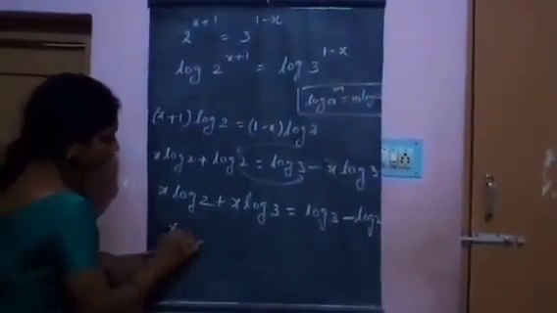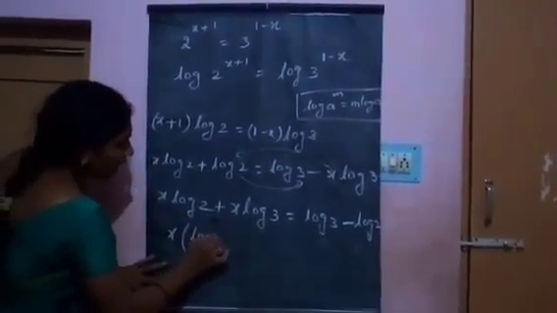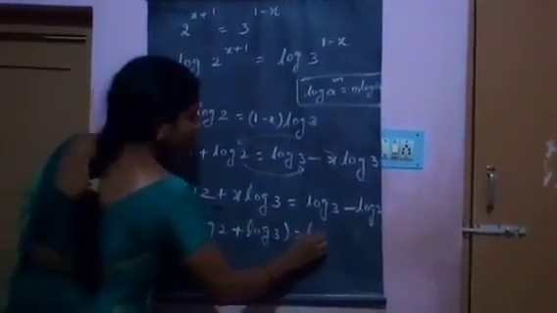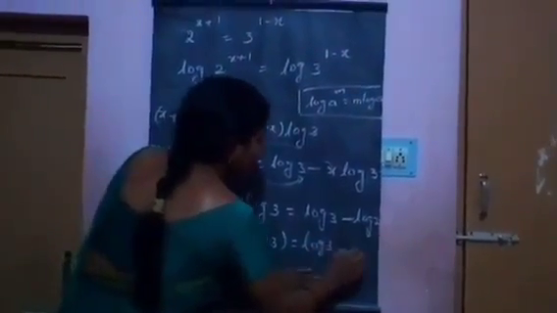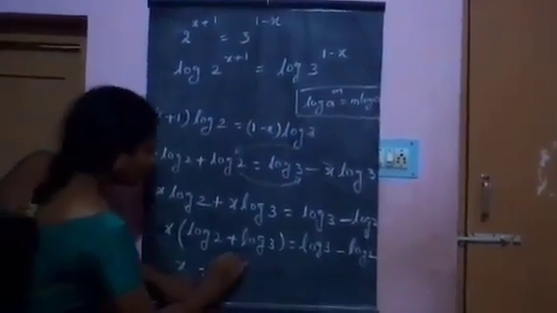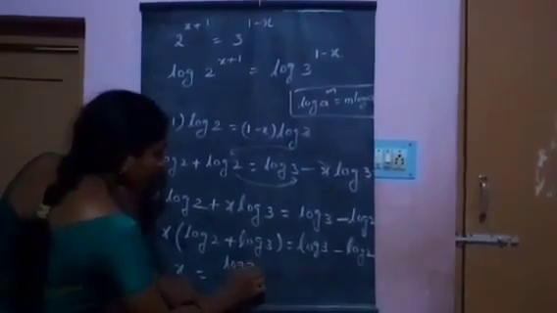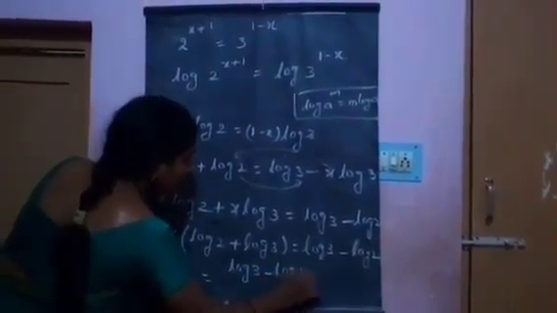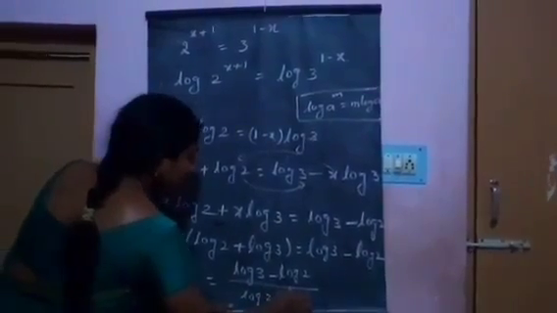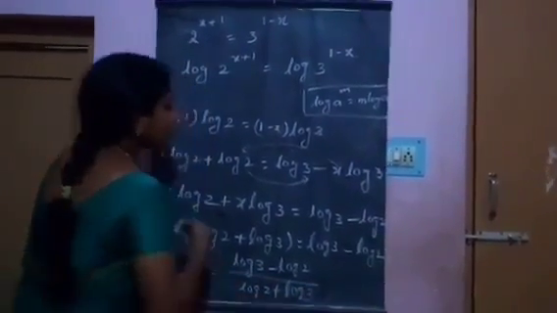Taking x common, x into (log 2 plus log 3) equal to log 3 minus log 2. x equal to (log 3 minus log 2) by (log 2 plus log 3). This is the answer.